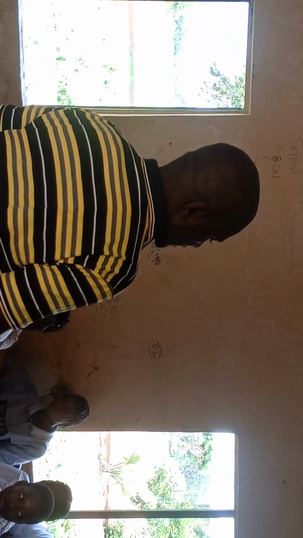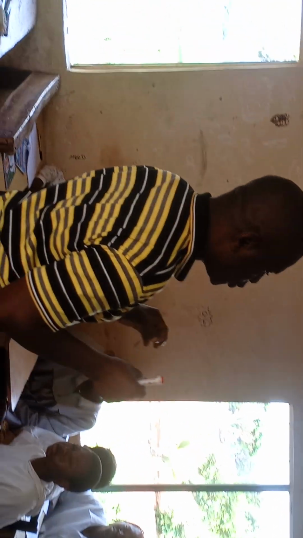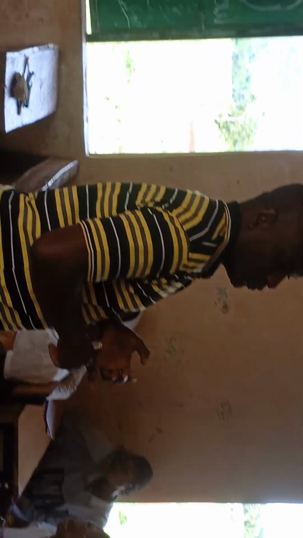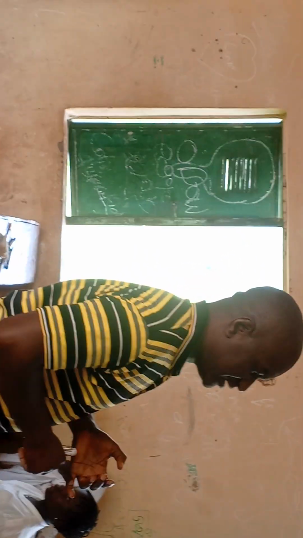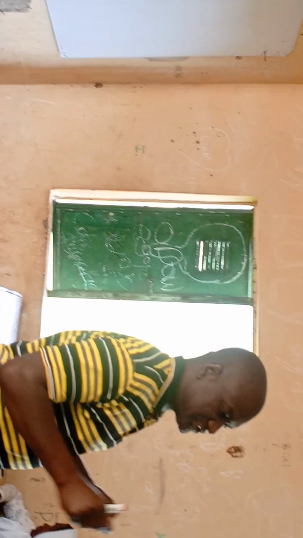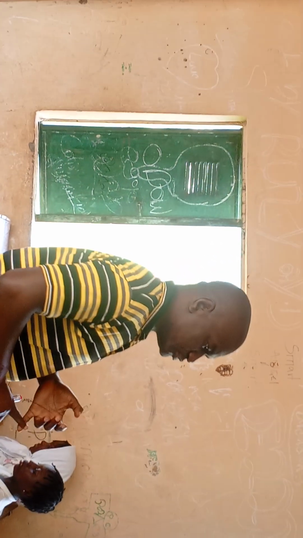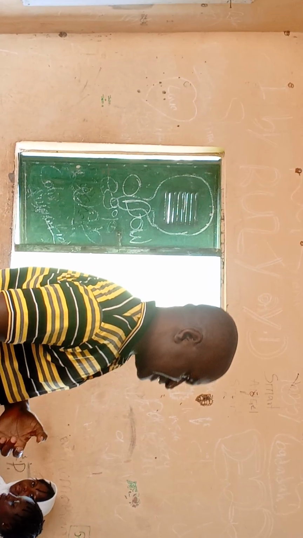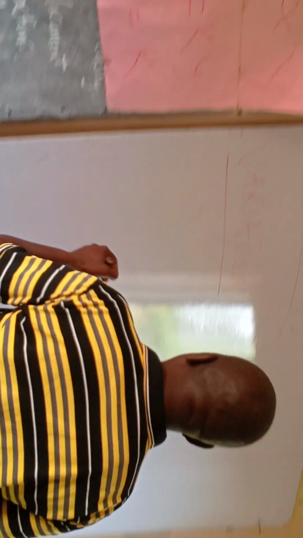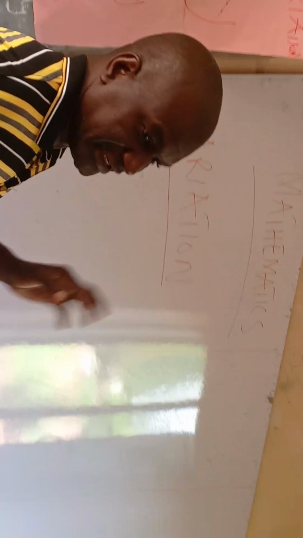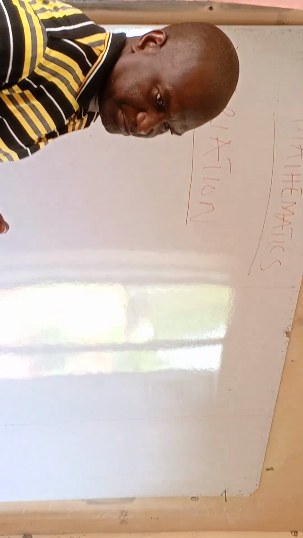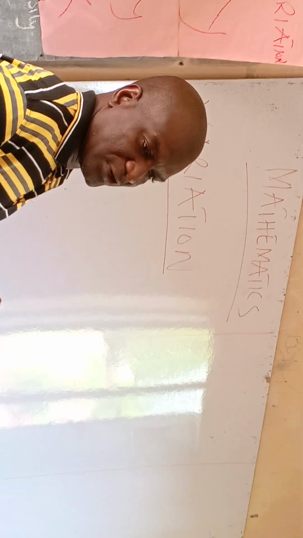We say variation is a relationship between two or more variables or quantities. Is that okay? Yes. Variation is a relationship between two or more variables or quantities. And now, there are key words that we mentioned there. There is relationship, there is variables or quantities.